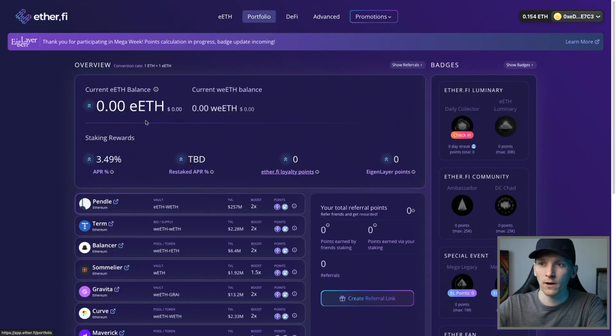Go to your portfolio. You can see how much EETH you have. That's earning rewards just like any other LST, around 3.5%. And then you get your EigenLayer APR. You can see restaked APR. So that's in EigenLayer, and whatever it's earning, it's going to come back to your token as well. And so what we have here is EETH, which you can't use across DeFi, but you can wrap it into wrapped EETH, this one here, and that's liquid, and you can use that across DeFi.